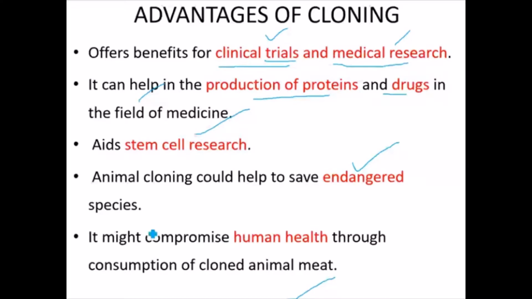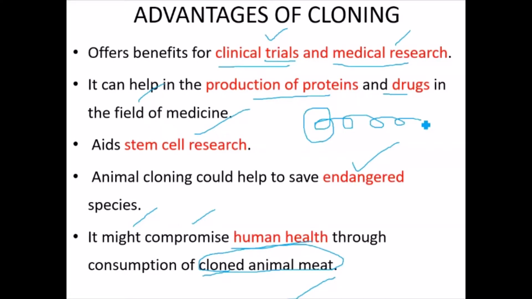Then it might compromise. Here it refers to providing strength: it provides the strength to compromise human health through consumption of cloned animal meat. Sometimes there is protein deficiency in children. When children are suffering from protein deficiency, by cloning we could produce more organisms, genetically identical organisms. Meat can be used as food for them, by which you can bring them out from disease. So it compromises human health. These 4 are the advantages.